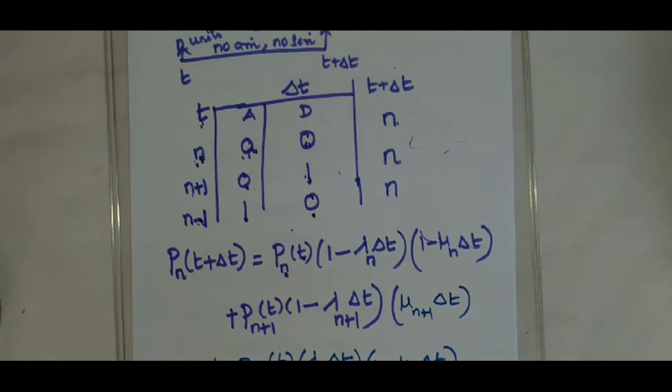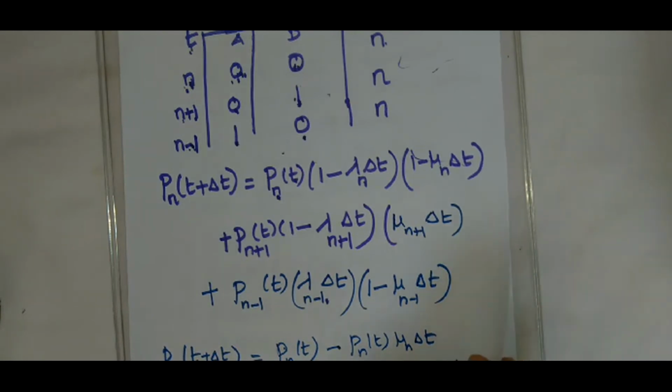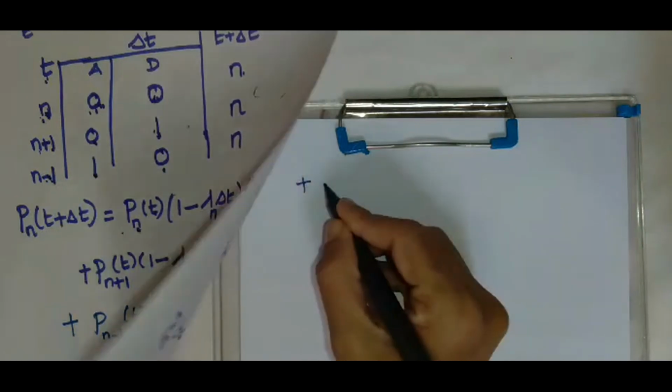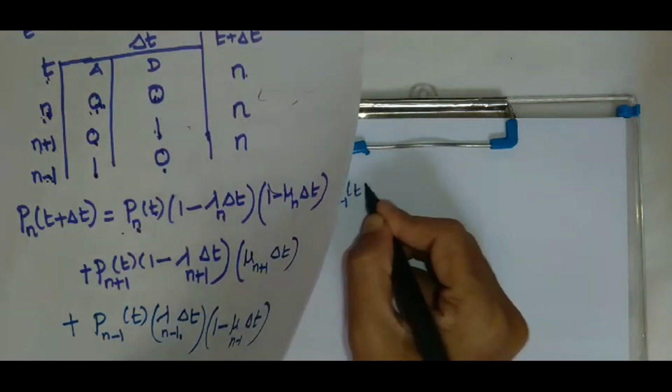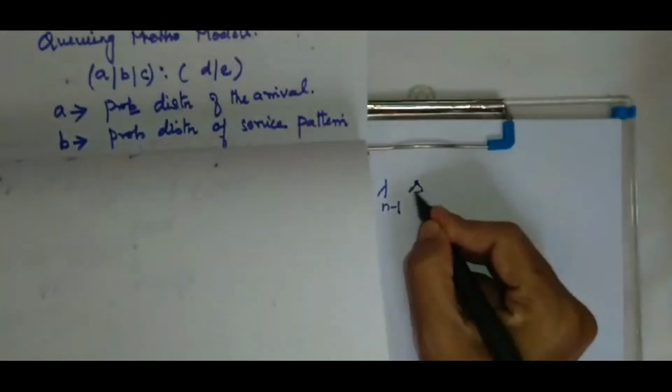Minus Pn of t mu n delta t, minus Pn of t lambda n delta t. Then I have Pn plus 1 of t mu n plus 1 delta t, plus Pn minus 1 of t lambda n minus 1 into delta t.